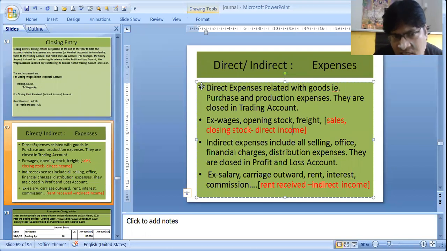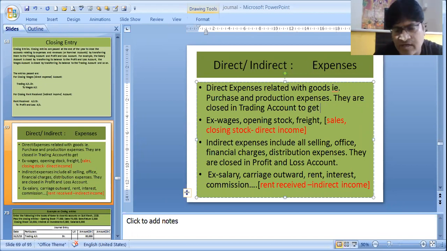Now see the definition. Direct expenses are those expenses which are related with goods. That is, they are related with purchase or production of goods, and they are termed as purchase or production expenses. They are always closed in trading account in order to get gross profit. Now, what is the meaning of gross profit?